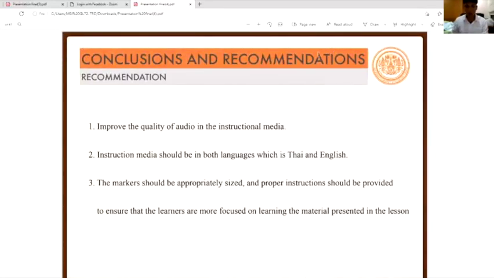Recommendation. First, improve the quality of audio in the instruction media. Second, instruction media should be in both languages, Thai and English.